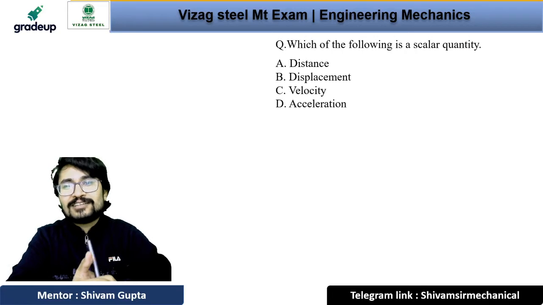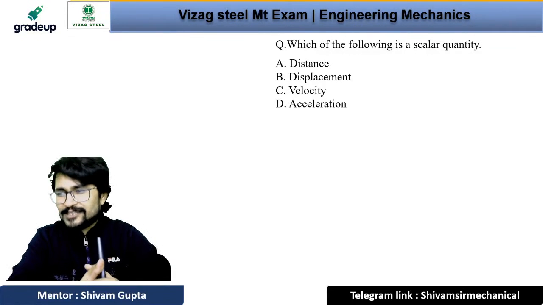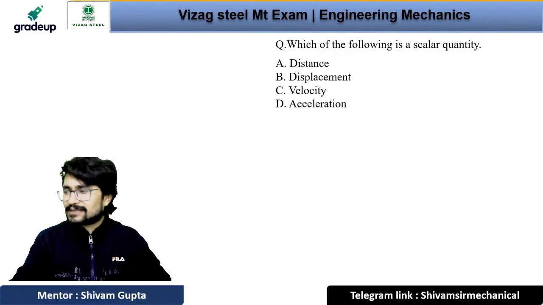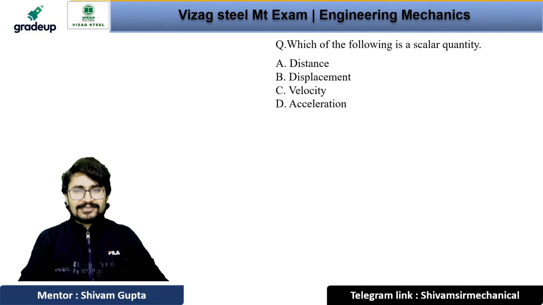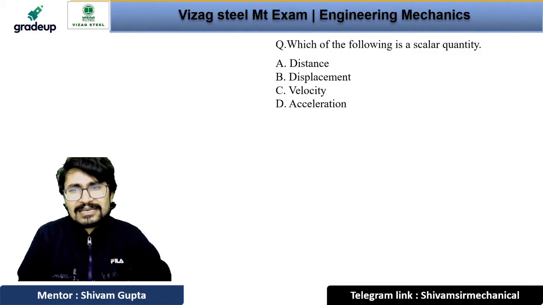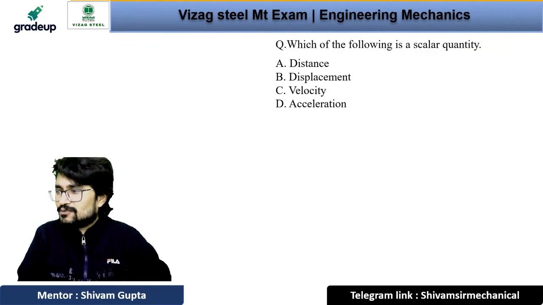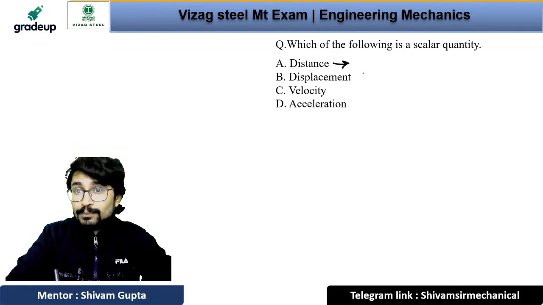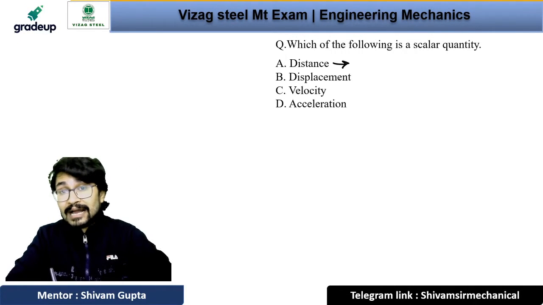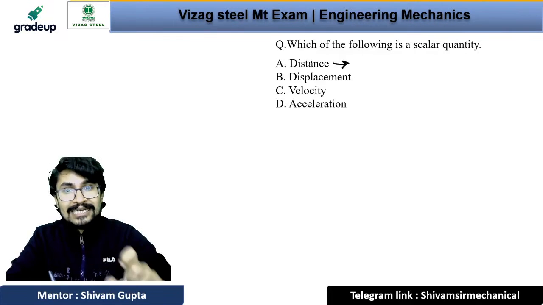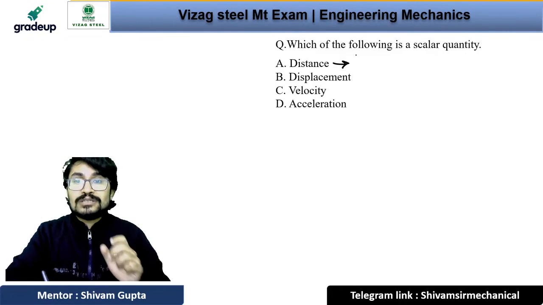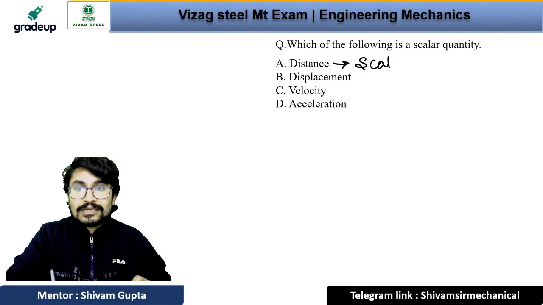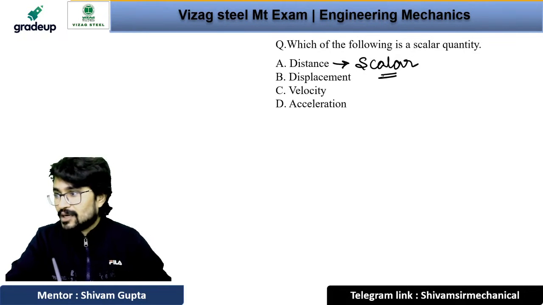Okay, what will be the answer for this question? What is a scalar quantity? You know what is a scalar and what is a vector quantity. There is no doubt in it that you don't know the answer. Distance, displacement, velocity or acceleration. Option number C, absolutely. Distance is a scalar quantity, but displacement is a vector quantity. It has the direction as well as the dimension, right? And distance is only a dimension. So distance is a scalar quantity. You know that? Right? Okay.